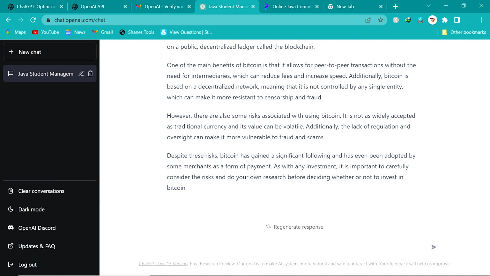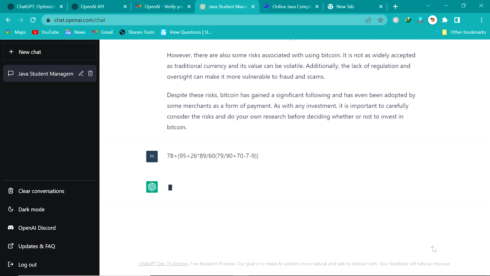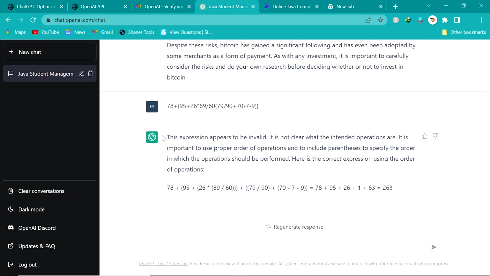We solve any mathematics question. Let's suppose. Now you can see here we write the simple mathematics question here, to check whether it gives the detailed answers of mathematics question or not. Now we send the response and check it. It also shows the message that this expression appears to be invalid, but it gives us the detailed answer. You can see here this is the correct answer. I think these middle brackets are not acceptable in ChatGPT. So it declares the invalid expression, but it solved the question correct.